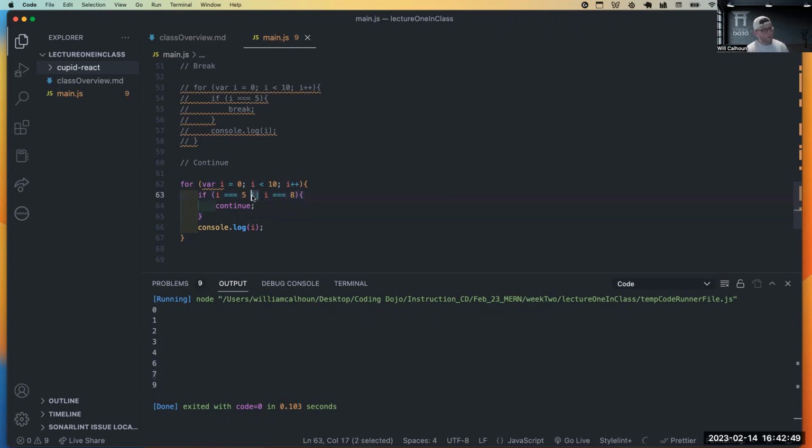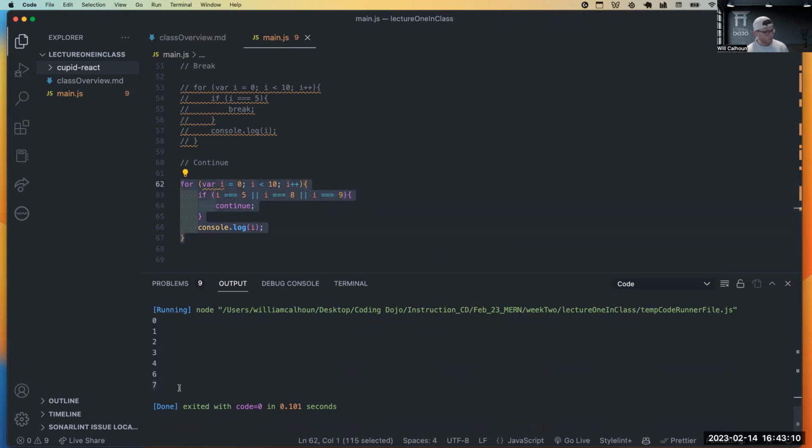What that will do is give you an or. So this if statement is going to check and say, is i equal to 5, or if this condition is true, or this condition is true. Now I can have even another one. i equal to 9, right? And run this, and I won't get 9 either. Now, that can kind of handcuff you if you need them to all do the exact same thing. That's a great tool. But if you need them to do, if it's 8, then do this, and if it's 9, then do this, it makes it a little bit confusing.